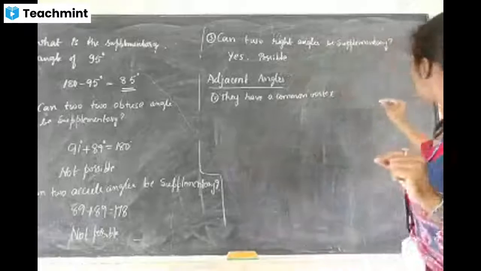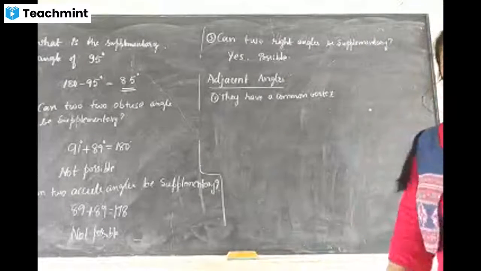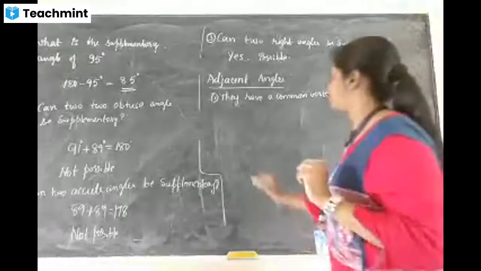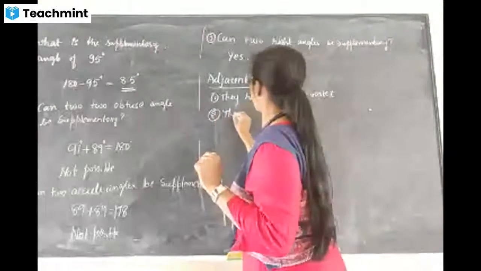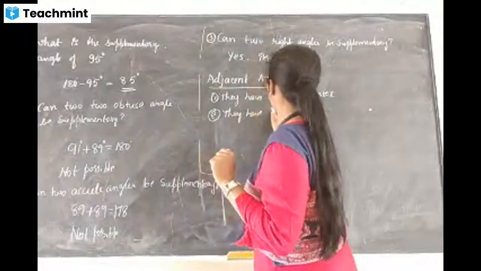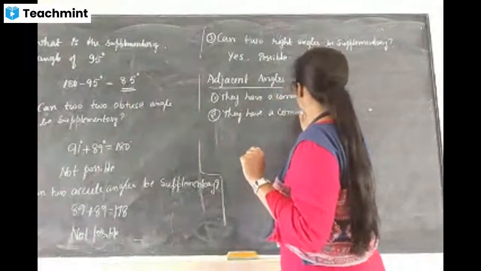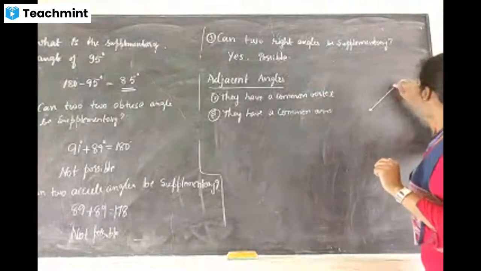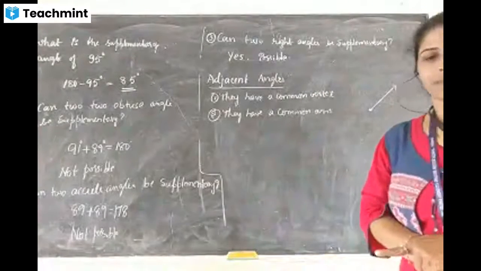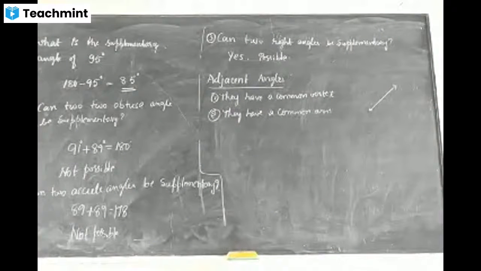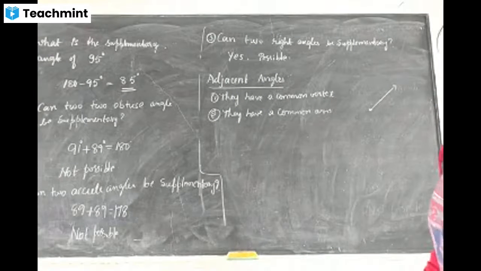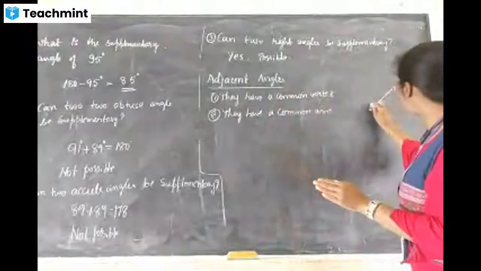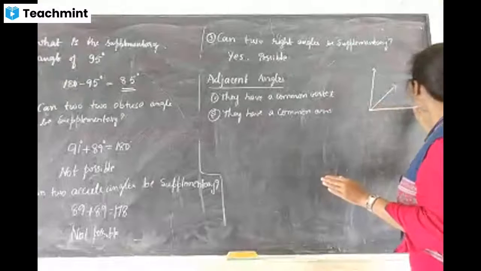Okay, I'll give the figure here. One common vertex I will mark. Okay? Second one, they have a common arm. Arm means side. One common arm I will mark. Third one, the non-common arms are either side of the common arm.